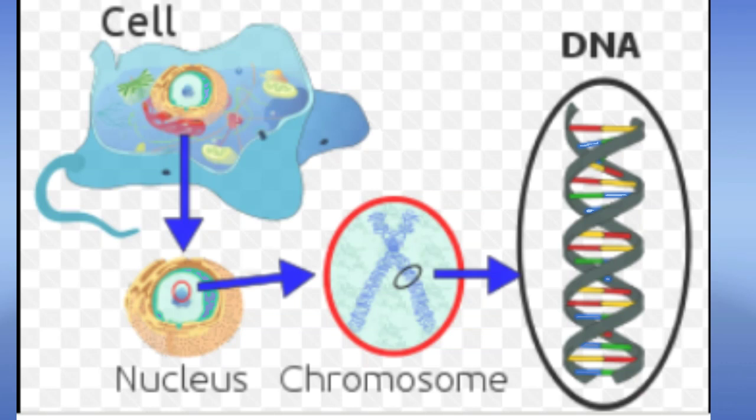Then here you can see a cell is there. In that cell a nucleus is found. In that nucleus chromosomes are there, and in that chromosome DNA is present.